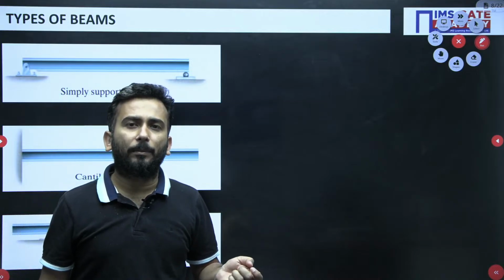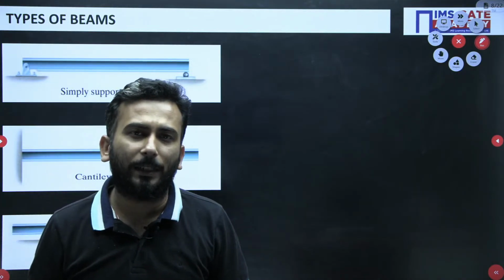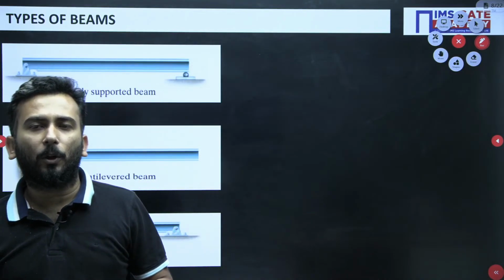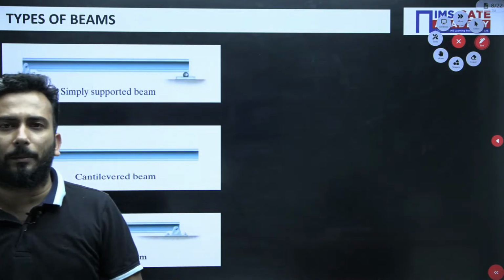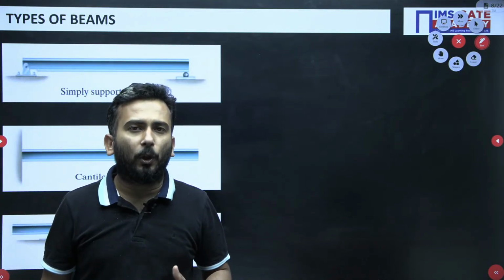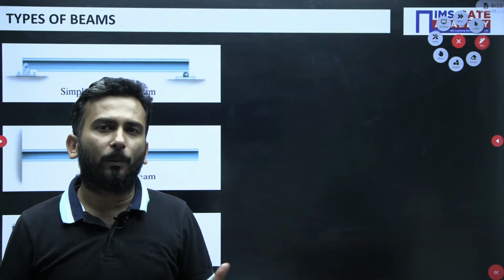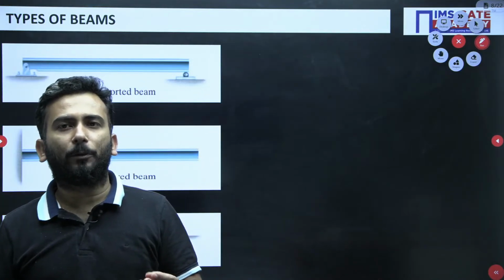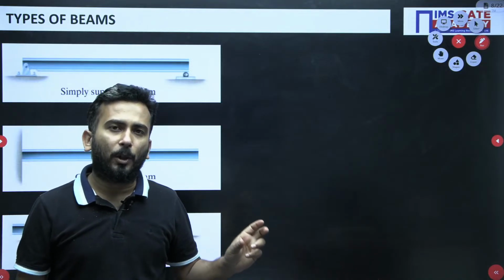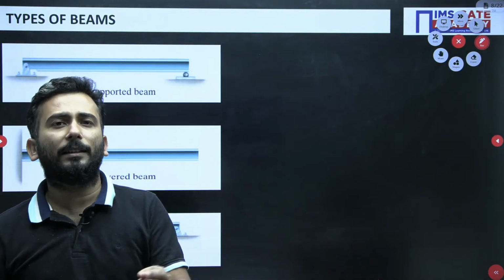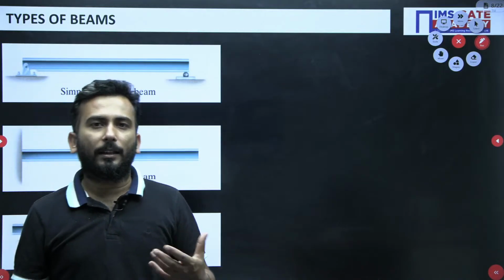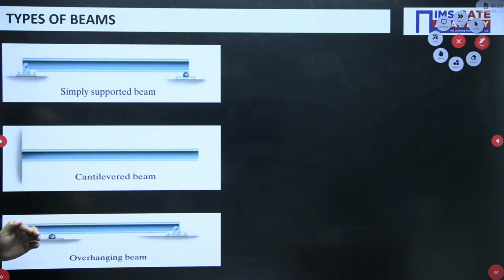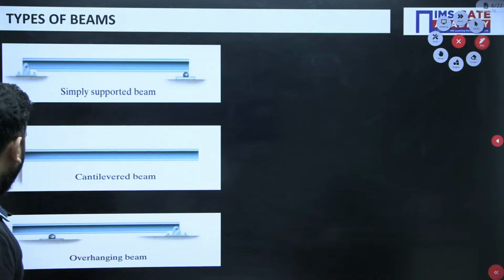Regarding beams, it can be asked which is your statically determinate system and statically indeterminate system. This year also a question came that which of the following is statically determinate or indeterminate. So you have to solve that question based on how many unknowns are there and how many static equilibrium equations are there. Static equilibrium, 3 equations are there. So if the number of unknowns to be determined is more than the equilibrium equations, it is indeterminate. If it is less or equal, it is determinate. Fine. So right now I am not going into statical indeterminacy of the beam.